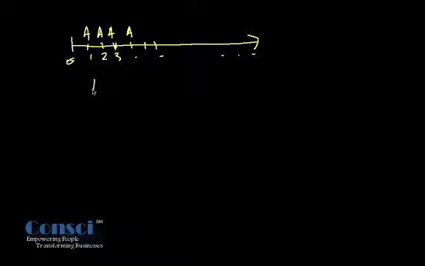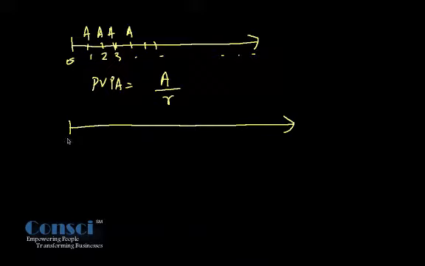So in that case, present value of perpetual annuity is given by A divided by R, where R is the discount rate. And let us say this annuity is perpetually growing at growth rate G, which is typically a stable growth rate,